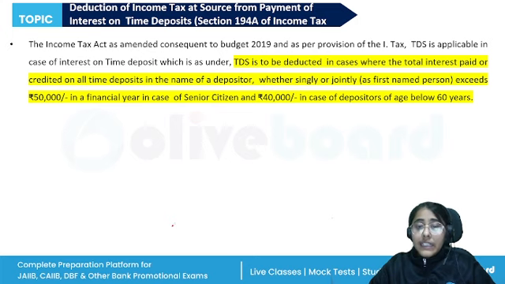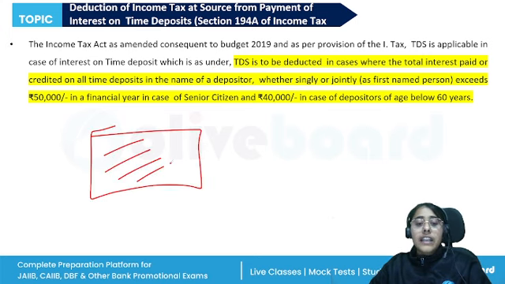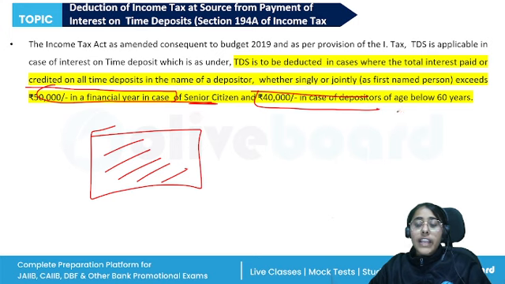TDS will be deducted in cases where the total interest paid or credited on all time deposits in the name of a depositor, singly or jointly, exceeds rupees 50,000 in a financial year in case of a senior citizen, and 40,000 in case of depositors of age below 60 years. So if one depositor has many time deposits, all of their interest will be taken into account.